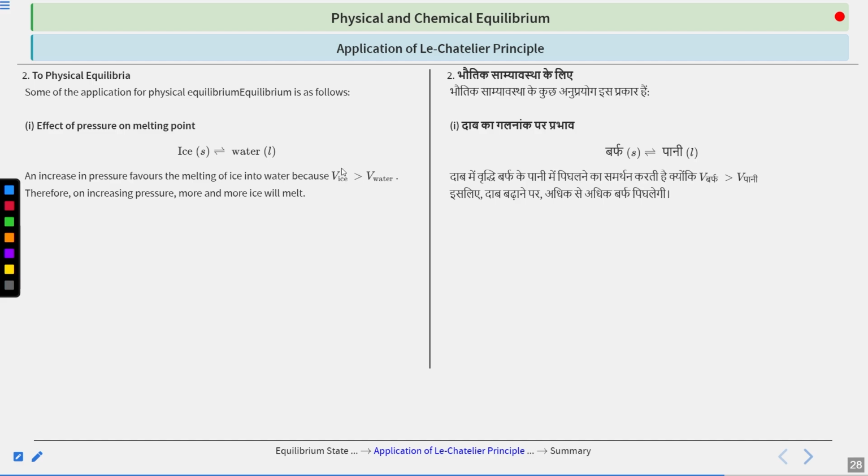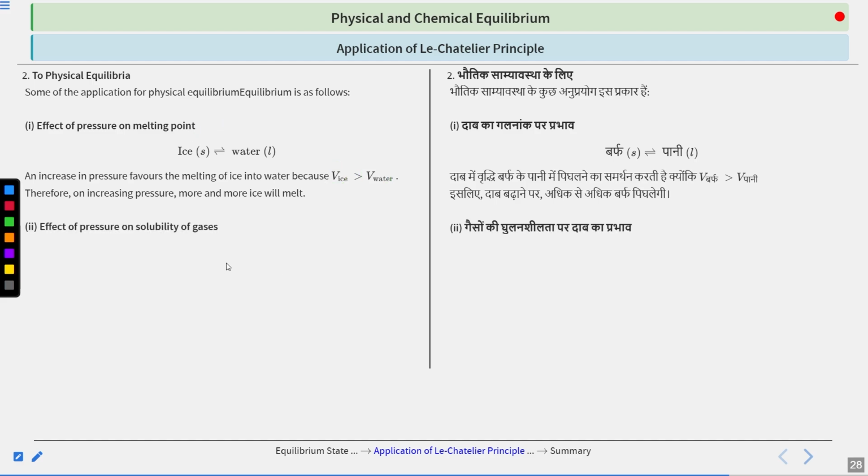Because the volume of ice is more than that of water, the reaction will go in this direction, because we have tried to increase the pressure, so the reaction will proceed to decrease the pressure. Volume is inversely proportional to pressure. If volume decreases, the pressure will decrease. Water has less volume than ice. Clear?